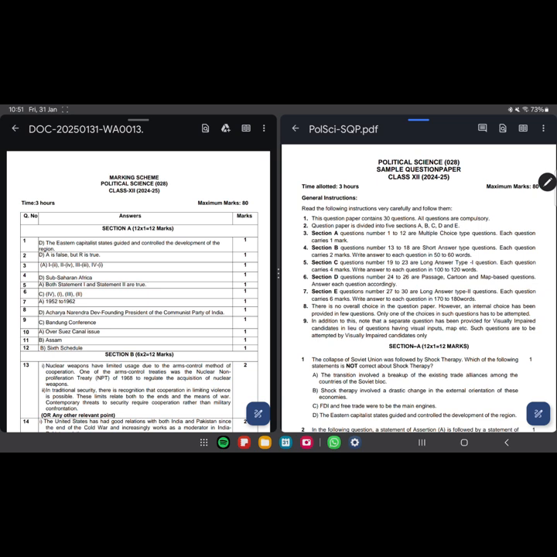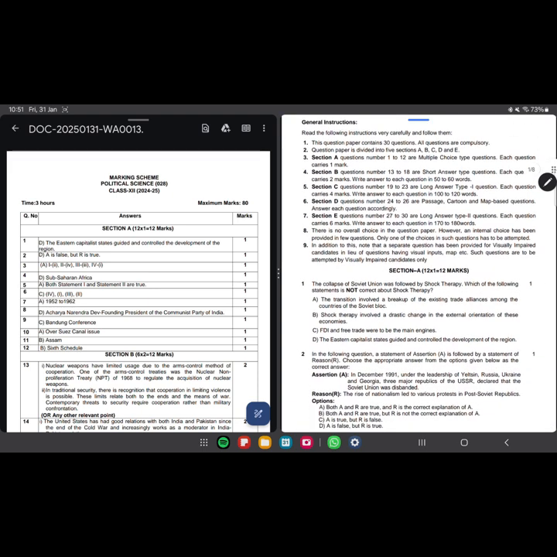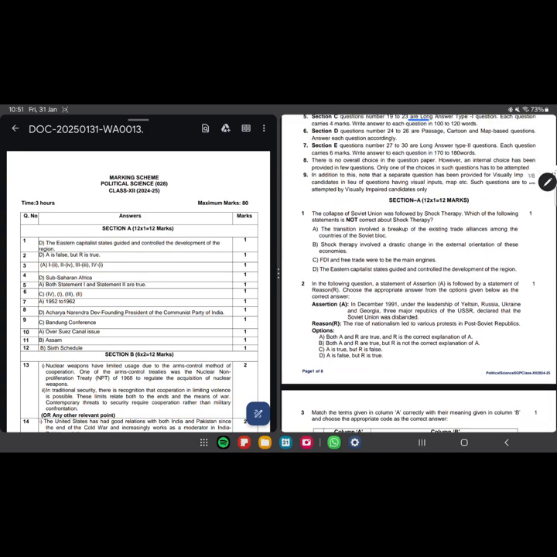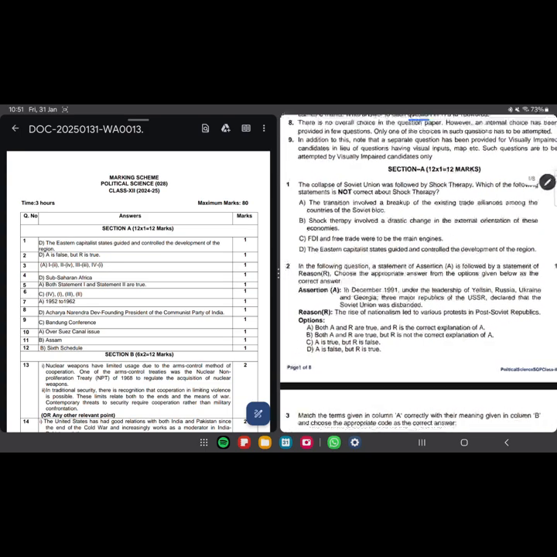Okay, no overall choice in the question paper. Internal choice is provided in few questions. Okay. In addition to this, note that a separate question has been provided for visually impaired candidates. In place of questions having visual inputs like maps, such questions are to be attempted by visually impaired candidates only. Keep this in mind. Now we move ahead with section A.